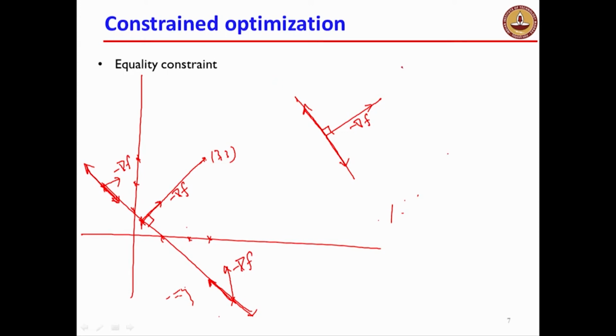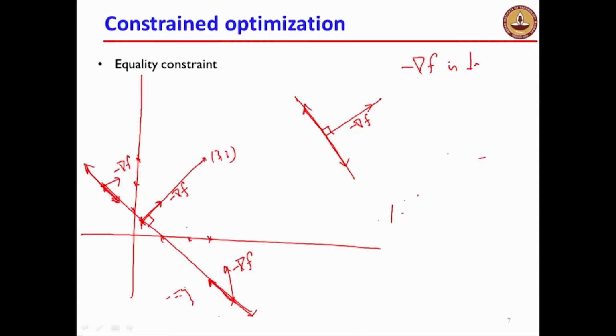So what do we know? I have drawn only one constraint over here, because in 2 dimensions it makes sense only to draw one line or one constraint, because there is no point in drawing several constraints. We will come to that later. For higher dimensions, I will take the easy way out and just generalize this and ask you to take it with a leap of faith. I will write down the conditions when there are many more functions, many more constraints, and high dimensions. But right now we will understand what is going on geometrically in 2 dimensions. So at an optimal point, minus grad f is perpendicular to the constraint line.